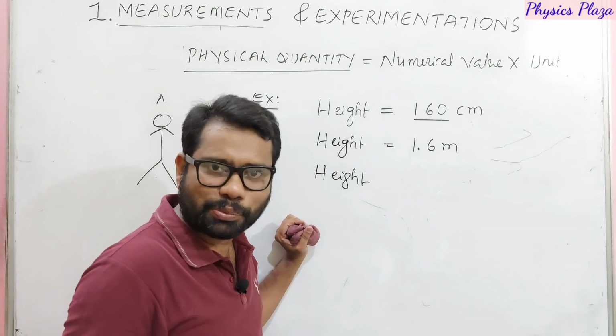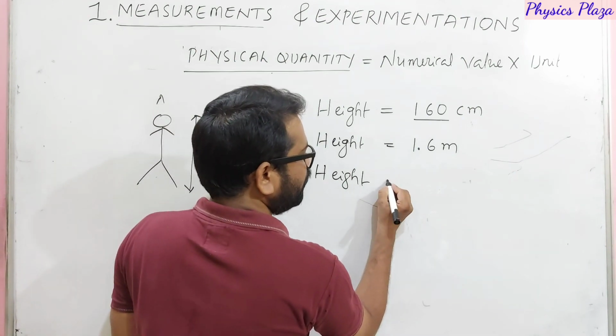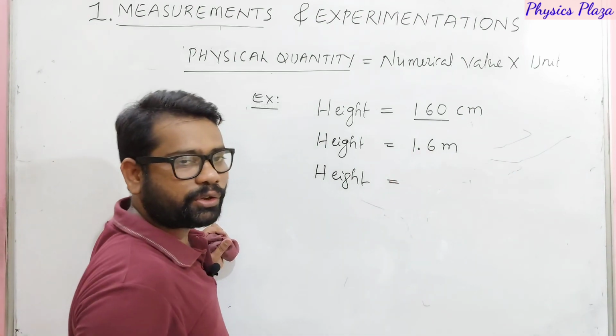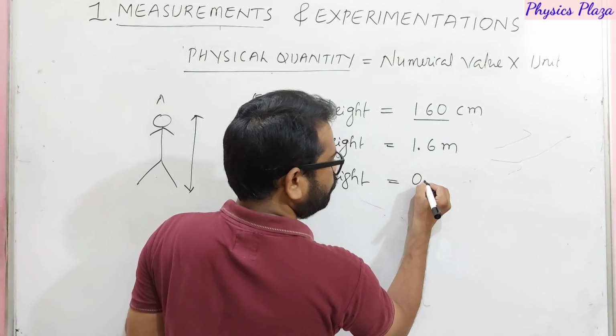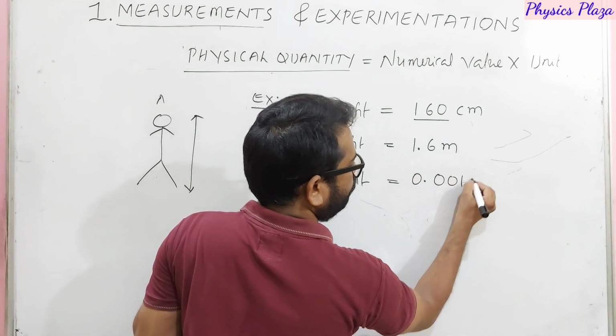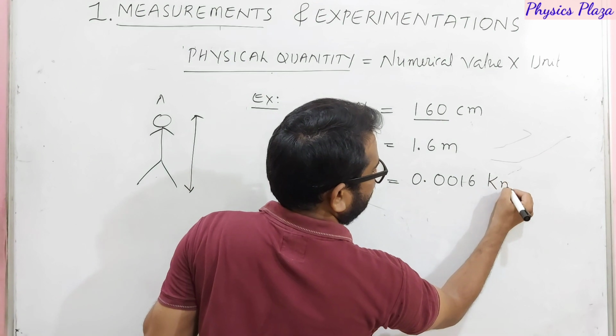Of course, scientifically it is possible. So, this will be how much, dear children? By 1000 you can do it. You get 0.0016 kilometers.